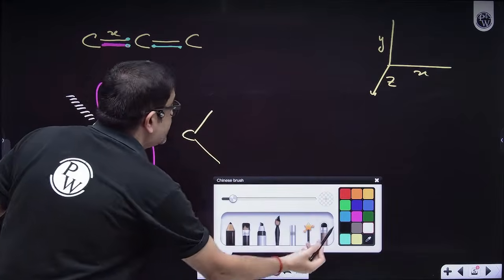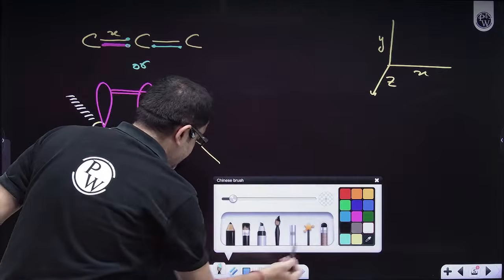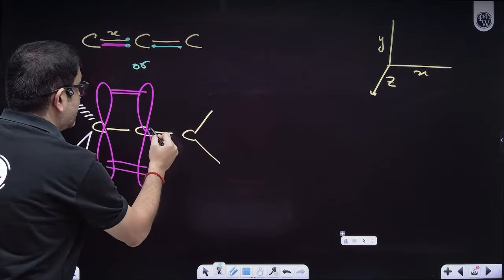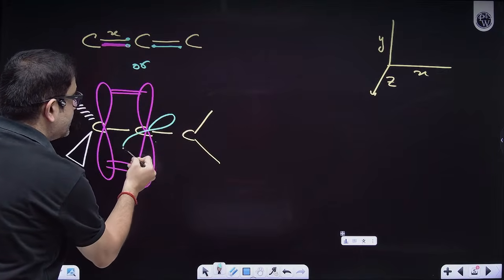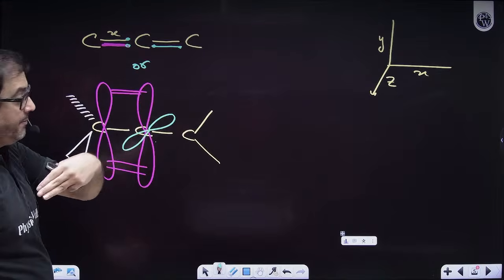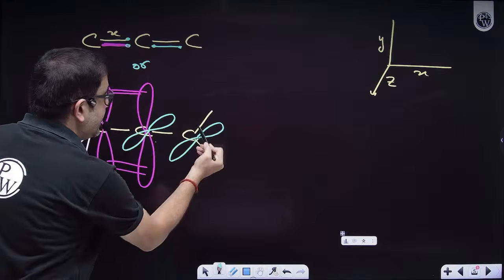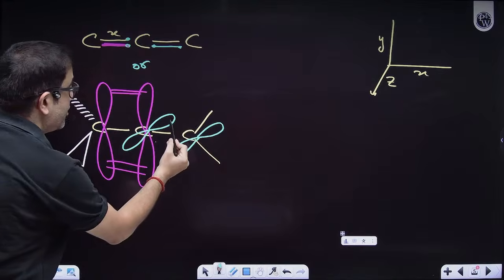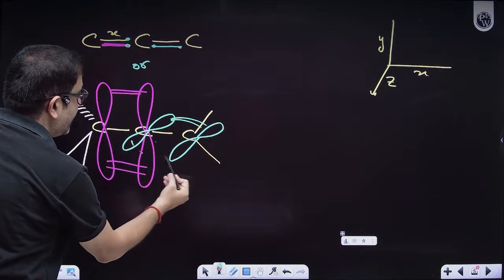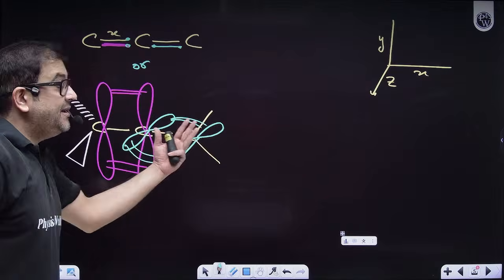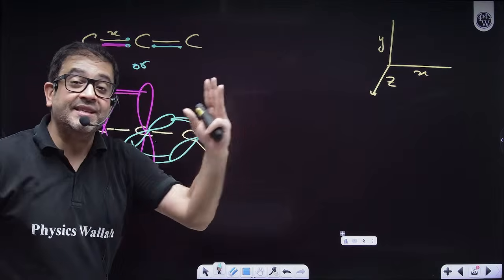Let me make that z-axis with this green color. So this is down, this is up: down the plane, up the plane. Obviously, it also has to utilize the 2pz unhybridized orbital, and then they will form their pi bond. So that means the lone pair is there upside and downside.